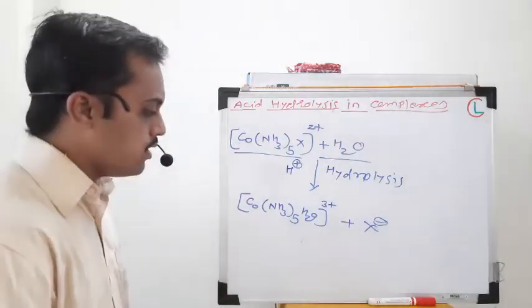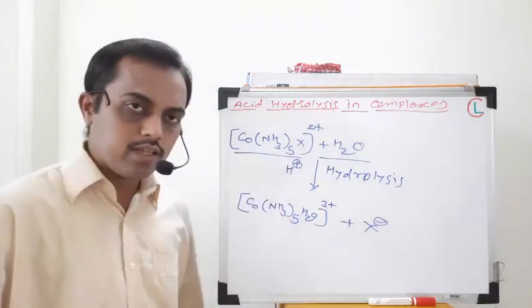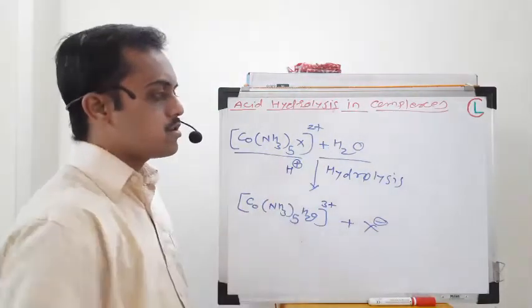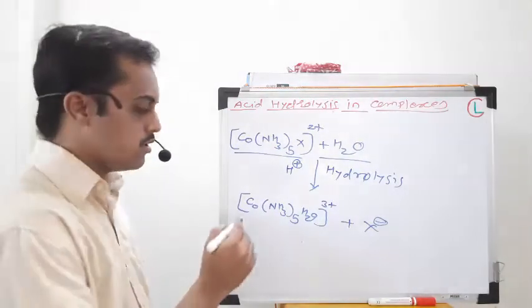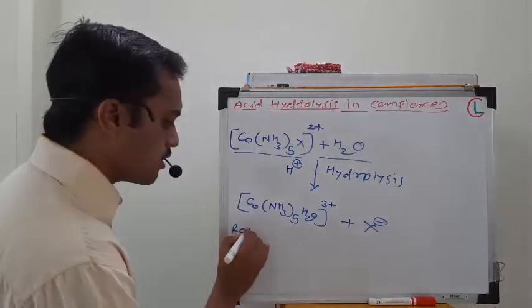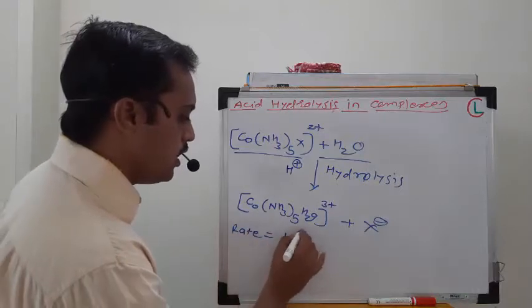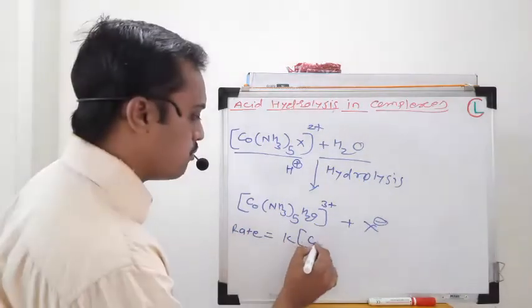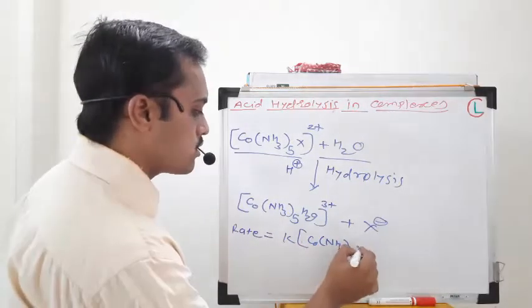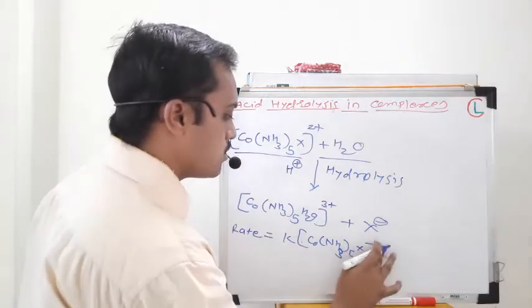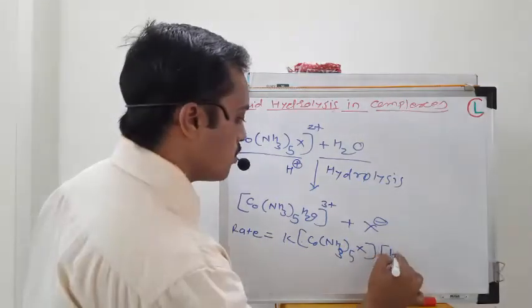So you can write the rate equation if you consider that both of these molecules take part in the rate determining step, or slow step, of the reaction. The rate equation will be: rate of reaction is equal to K into the concentration of the cobalt complex Co(NH3)5X, also into the concentration of the water molecule.